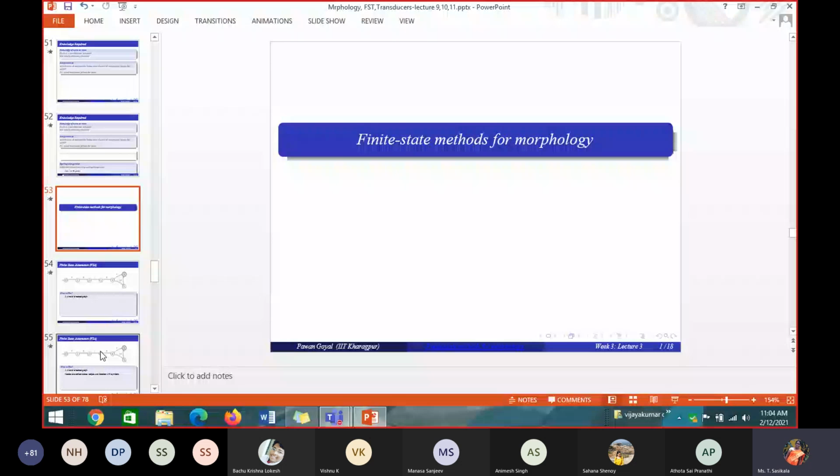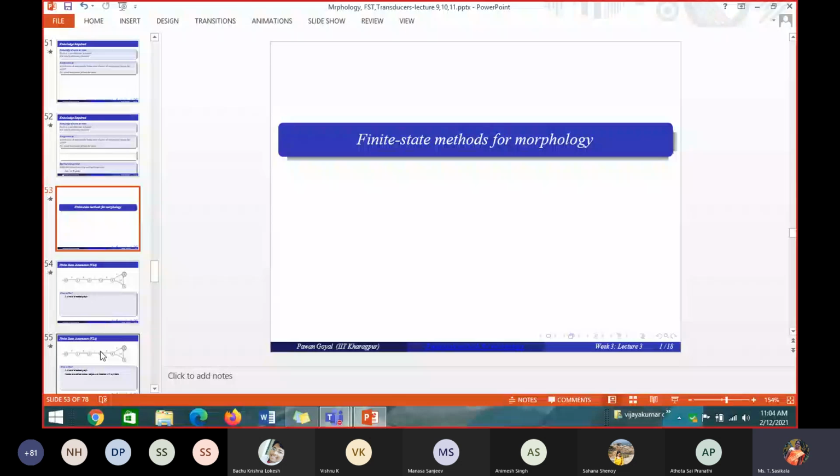So what is a finite state automaton? Can anyone tell me? Whether you have learned finite state methods in TOC or not. Yes or no? Yes, ma'am. I am not going to use the full TOC concept here. I am going to draw some states, that's all. For that we use the morphological states, how I can draw them, and how I can check whether the finite state automaton can accept the given input word or not. Like that we are going to check it here.